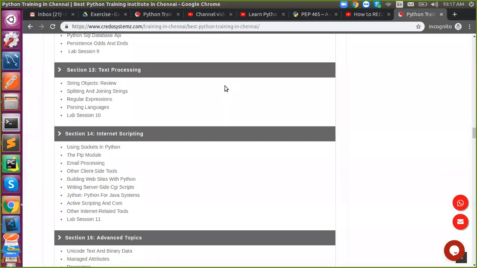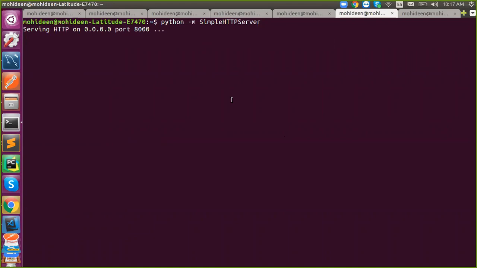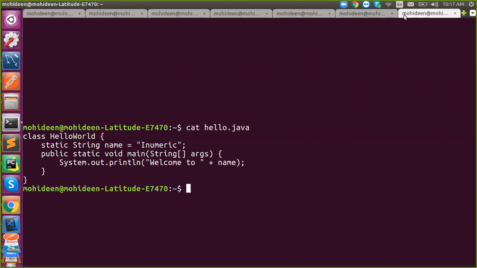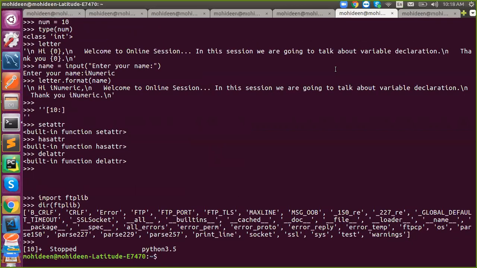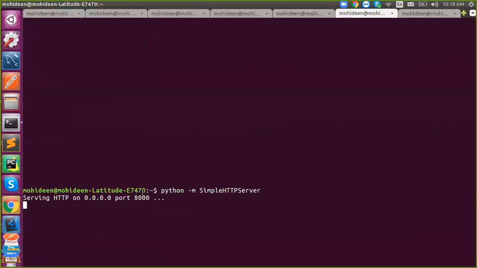Or if you want to make it as a program for end users like customers, you can go with the ftplib library, which I have shown before. You can use that ftplib library.